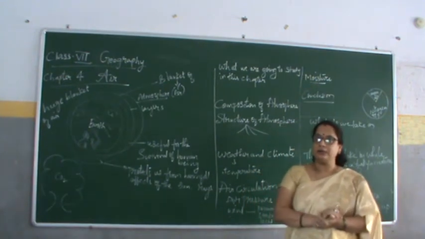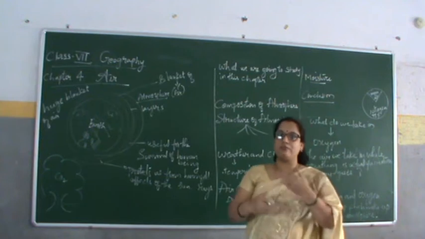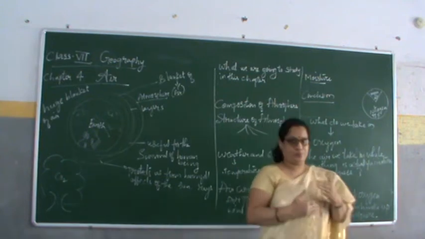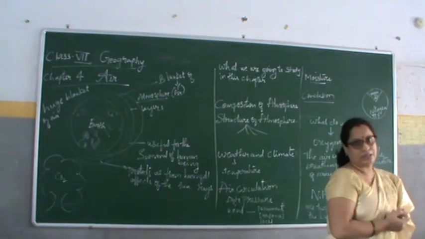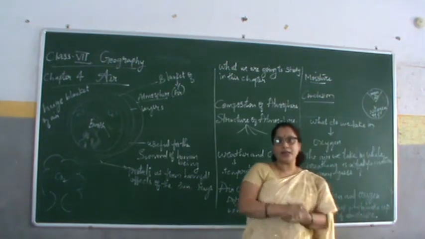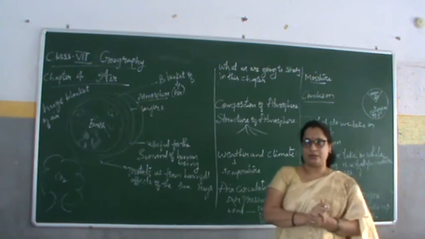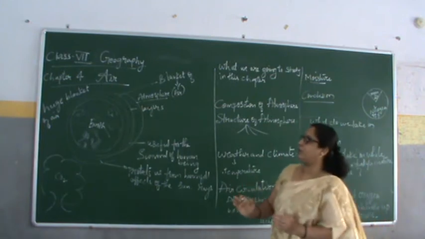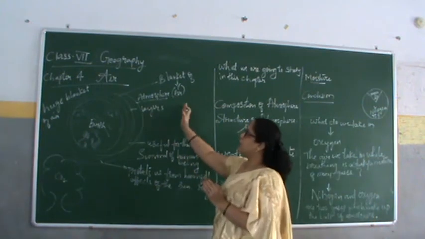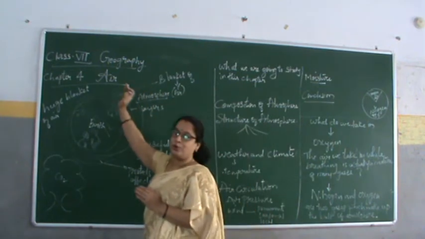Then the third lesson, changing our earth. What are the changes we see, endogenic and exogenic, inside the earth and outside. Now in the fourth chapter, we are going to learn about atmosphere, that is related to air.